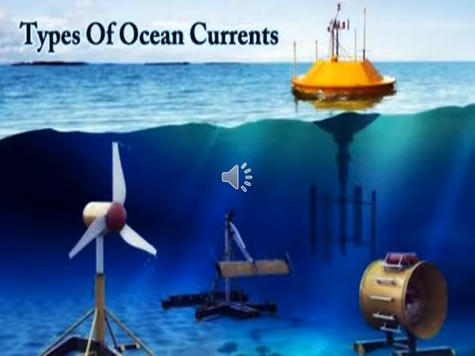Cold current means the ocean current moves from the polar region to the equatorial, that is tropical, region.